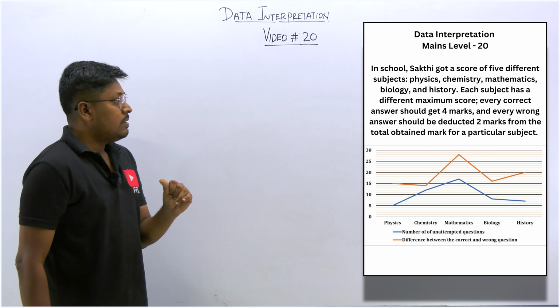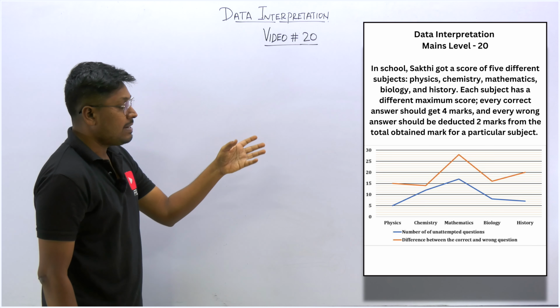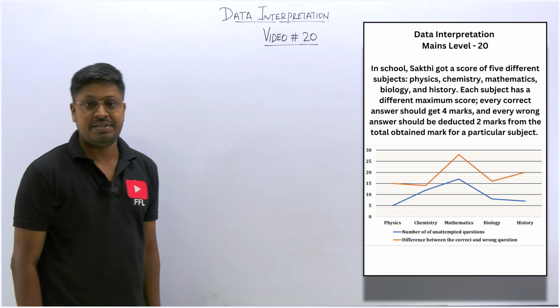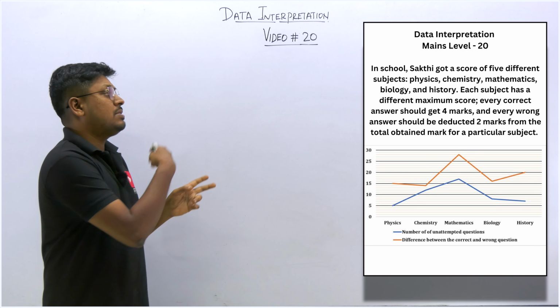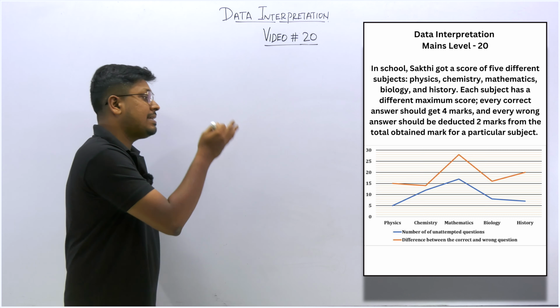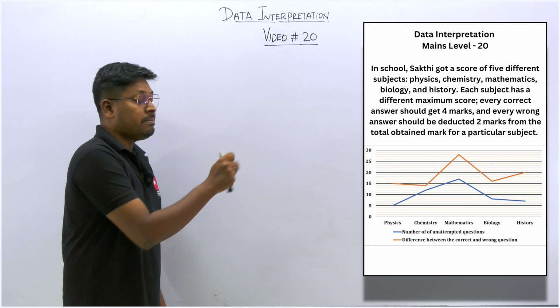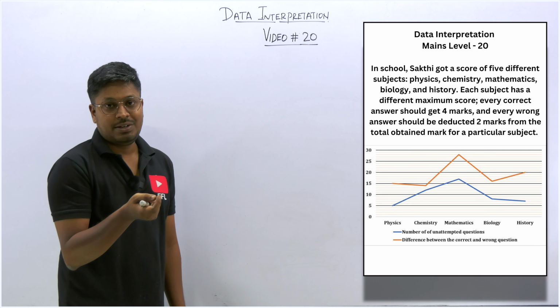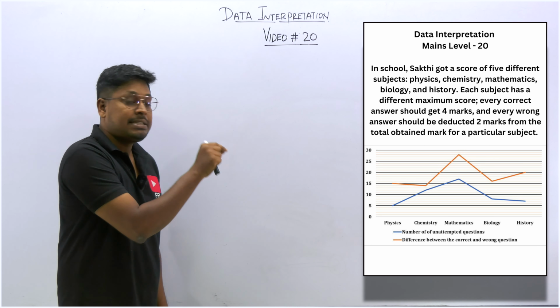Now just see what values they have initially given in the line graph as well as in the pie chart. First let me talk about the line graph. A person is scoring different marks in 5 different subjects: physics, chemistry, maths, biology and history, and each subject's maximum mark is different. For every subject the maximum mark is not the same.